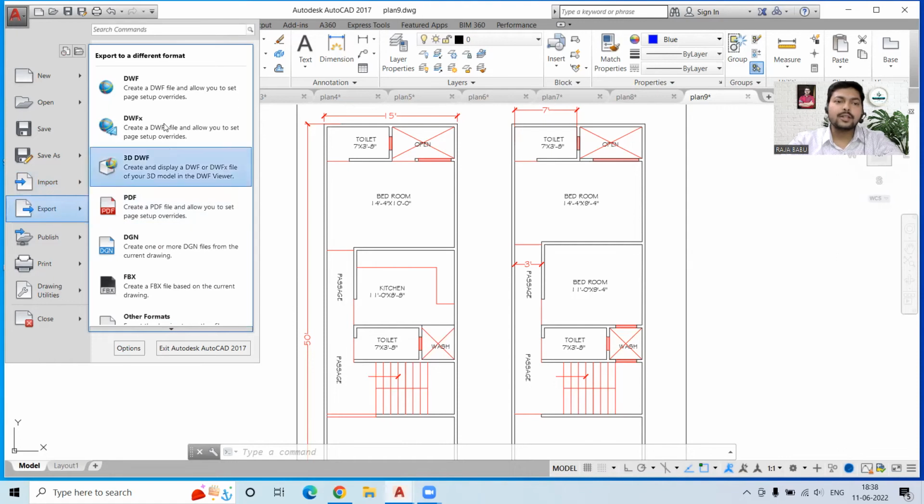You can also export the drawings as DWFX, then 3D DWF. You can also export it as a PDF, or you can simply print to PDF.